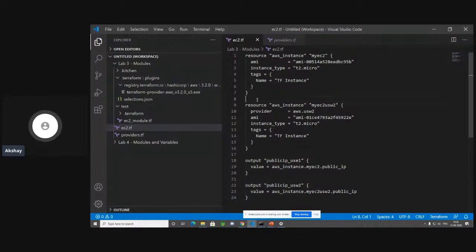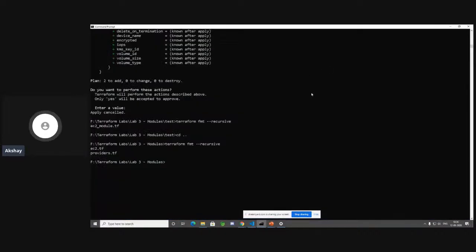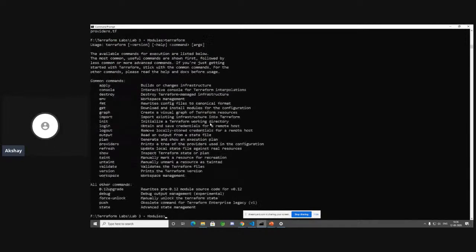And again, you can always use Terraform comments. You can use hash for comments, and mention that this is an instance that is created in the US West 2 region. This is an instance that's created in the US East 1 region, and so on. So these are some of the basic Terraform commands. You can always type terraform and it's going to give you a list of commands. So you have terraform apply, destroy, format, and console, where you can get an interactive console where you can try some Terraform functions. So let's do terraform console.